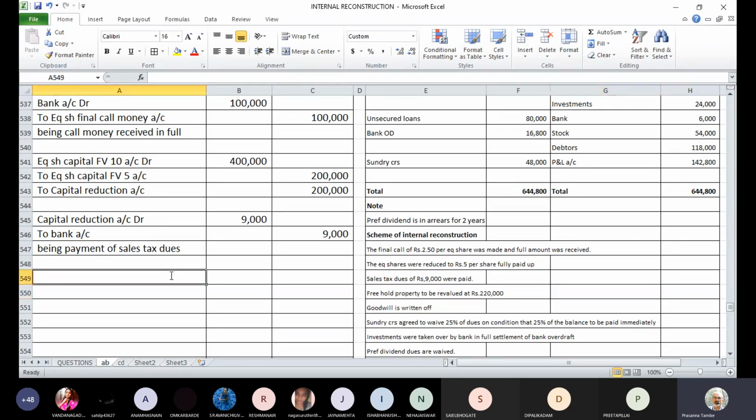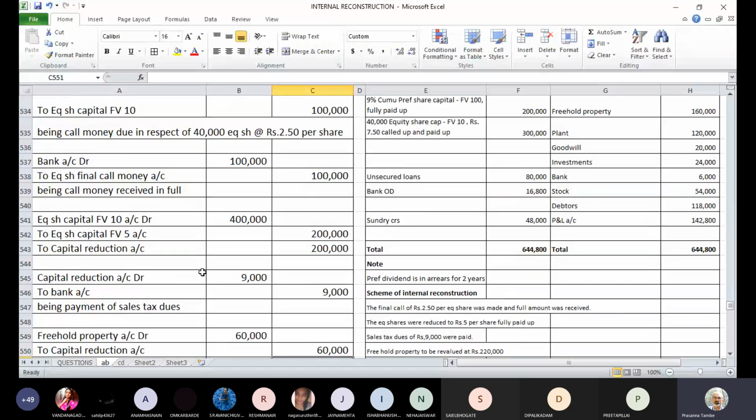So next entry will be freehold property account debit, capital reduction account 60,000. Property account debit to capital reduction account 60,000 rupees. There is an increase in the value of this property.